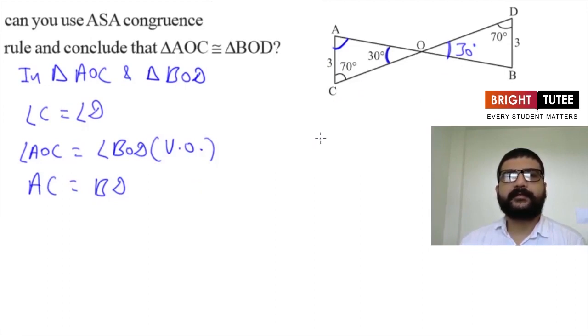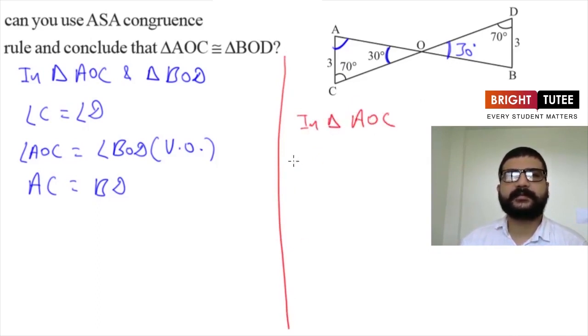How? We have seen angle sum property of triangles. It says sum of all the angles of a triangle is equal to 180 degrees. Now let's use that here. So we can say in triangle AOC, angle A plus 70 degrees plus 30 degrees is equal to 180 degrees.